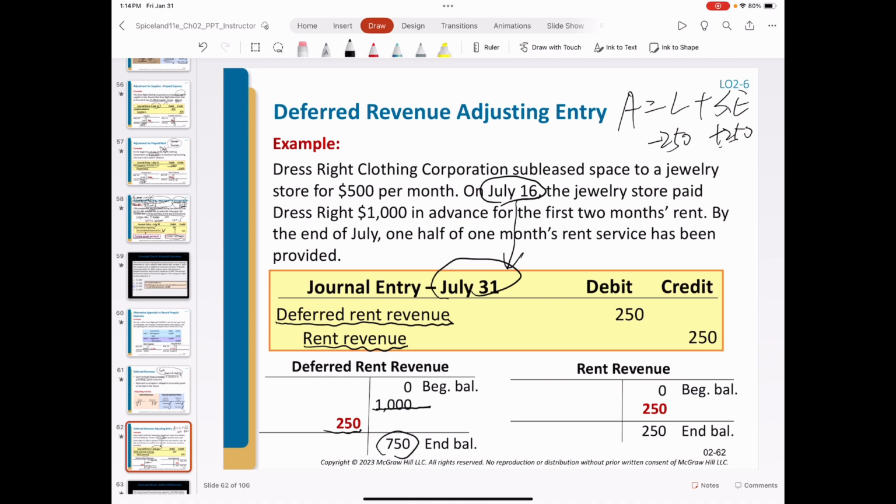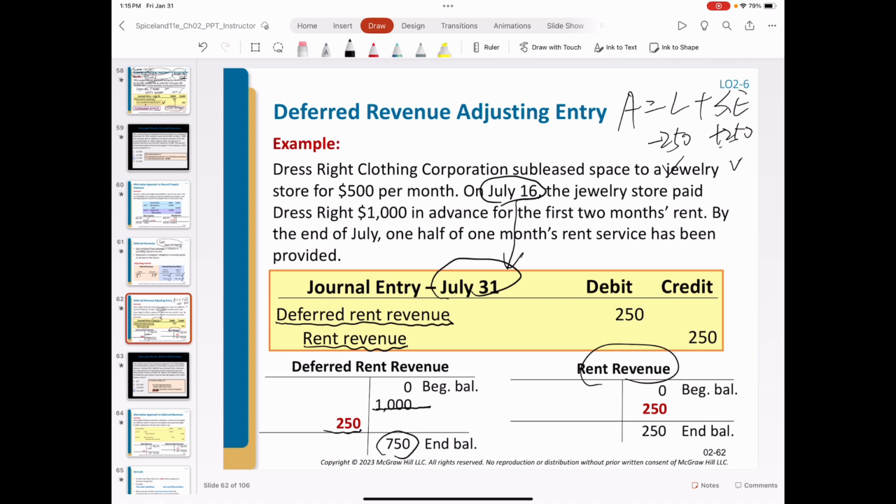If we don't make such journal entries, the liability will be overstated because we didn't reduce the liability, while the stockholders' equity or revenue will be understated. This company does earn $250 rent revenue by the end of this month, right? So we should make this adjustment. Yeah, so this is an internal transaction. It is not as evident as external transactions, so we should calculate the amount and make the adjustment accordingly.